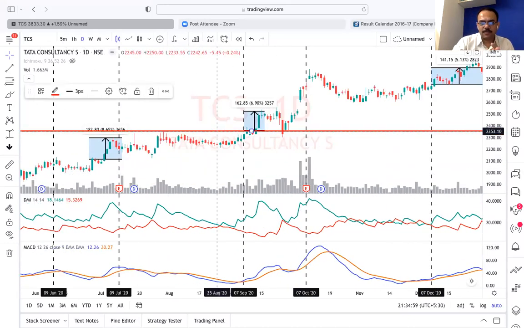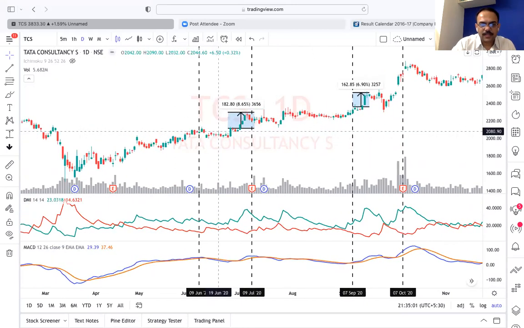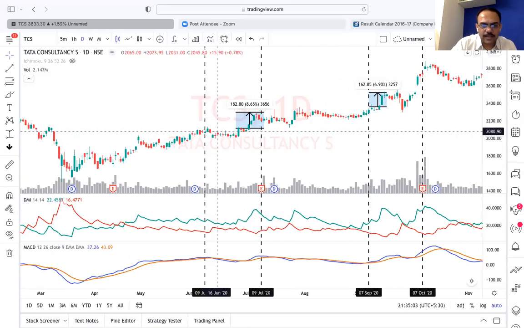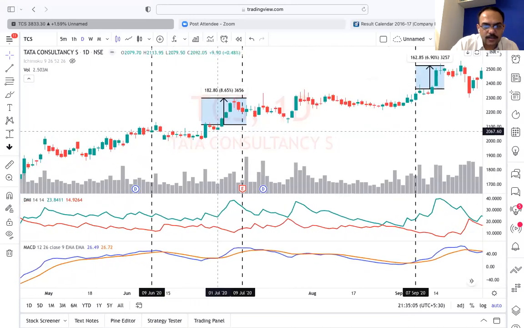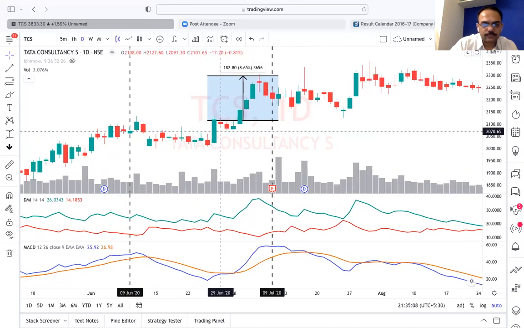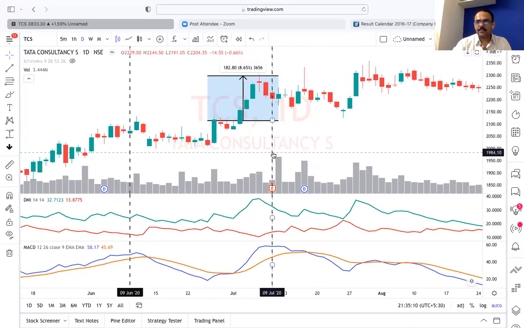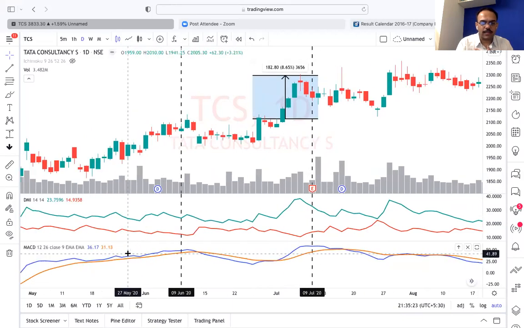Let me take one more example to clarify it further. If I zoom in, this is the earnings date and this is 1 month from the earnings date. There is no green crossover. So how do I earn using this earning strategy? What you have to do is go back and start looking.